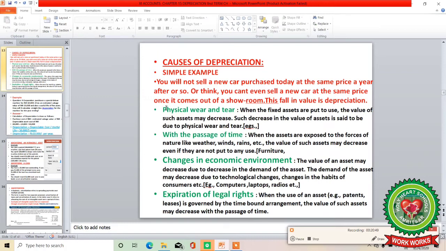Next we have changes in economic environment. The value of an asset may decrease due to a decrease in the demand for the asset. The demand may decrease due to technological changes, changes in the habits of consumers, etc. For example, usage of computers, laptops, radios, etc. Then, expiration of legal rights. When the use of an asset, for example patents and leases, is governed by a time-bound arrangement, the value of such assets may decrease with the passage of time.